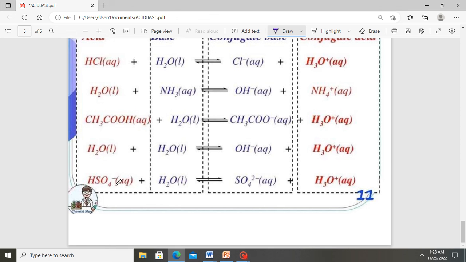Let's take this one too. That is a hydrogen sulfate ion plus a water molecule, giving you a hydronium ion and a sulfate ion. This sulfate ion becomes the conjugate base of this acid. Then this one becomes the conjugate acid of this base.